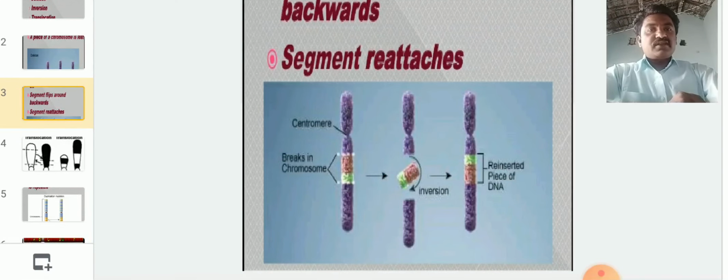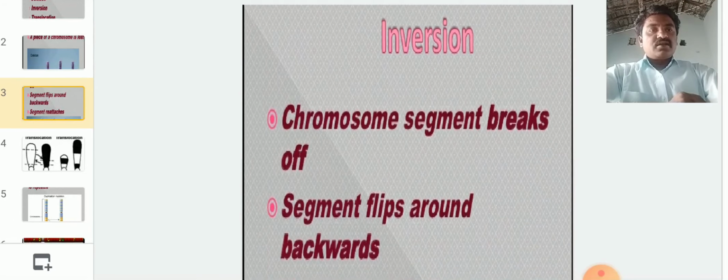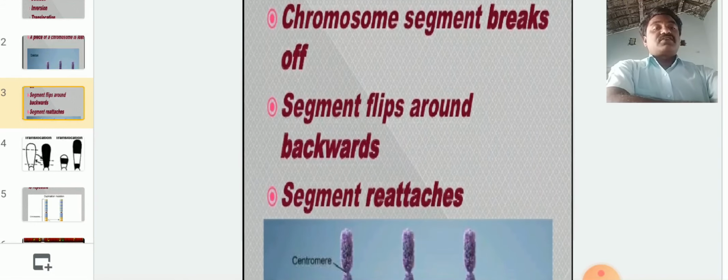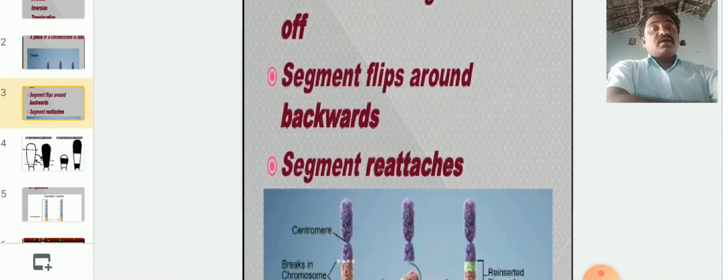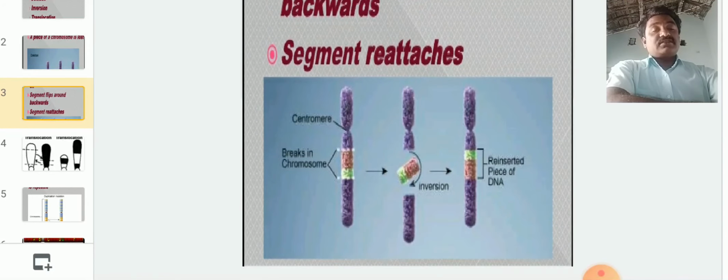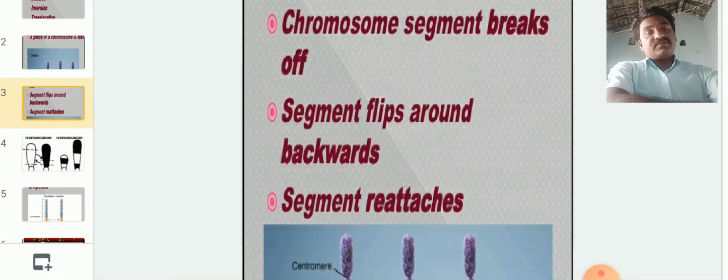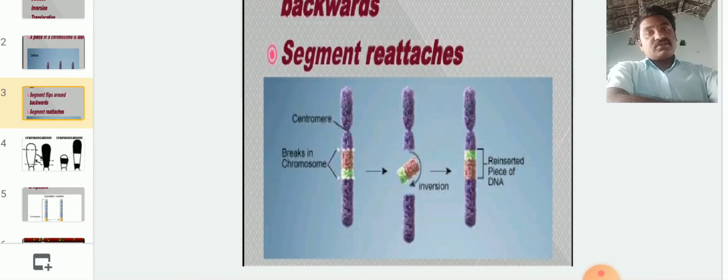Now the second one is inversion. A chromosome segment breaks off, the segment flips around backwards, and the segment is reattached. The middle part of the chromosome is cut, flipped, and reversely attached to the chromosome. This is what we call inversion. This type of mutation also takes place.